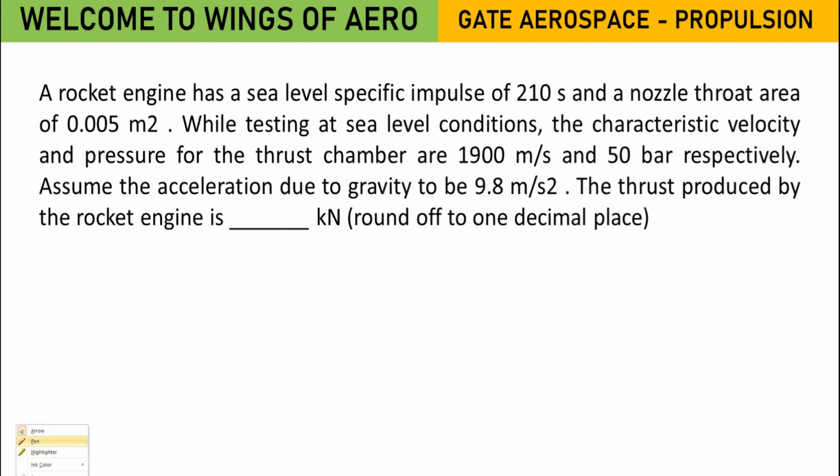Yes, this is another question. A rocket engine has a sea level specific impulse and nozzle throat area given. While testing at sea level condition, the characteristic velocity and the pressure for the thrust chamber are given. So this is for the C star, that is characteristic velocity. This is the pressure, that is P naught or PC. Assume the acceleration due to gravity 9.8, they have given in this question, and the thrust produced by the rocket. So you need to find out the thrust.